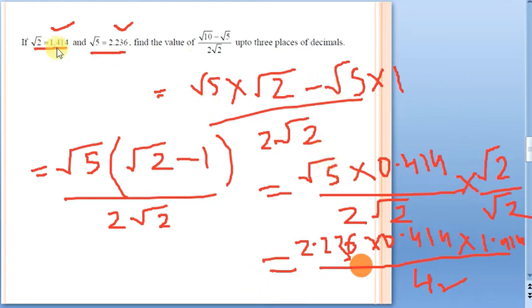Even if you substitute the direct values, you will get the answer, but it will be complicated. So here we are just making use of the rationalization concept in order to simplify our answer easily. So this is one more application of our rationalization. I am just leaving it at this step. You simplify this particular part and see what the answer will be. So let us move to the next question.